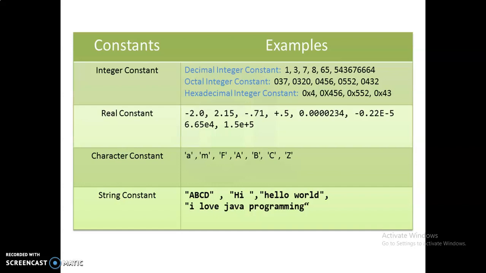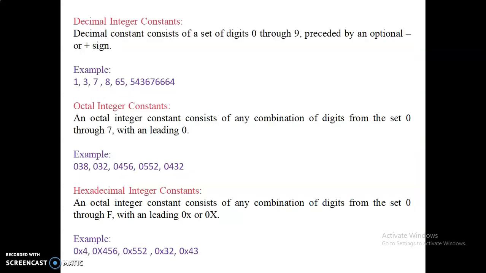A real constant means it has a decimal value, and mantissa and exponents are also included here. A character constant is a single character, special character or number enclosed within single quotes. String means a sequence of characters. A sequence of characters enclosed between double quotes is called a string constant in C.